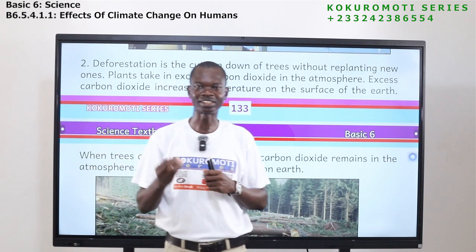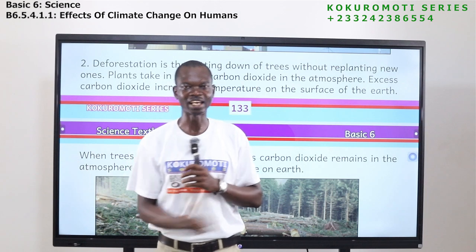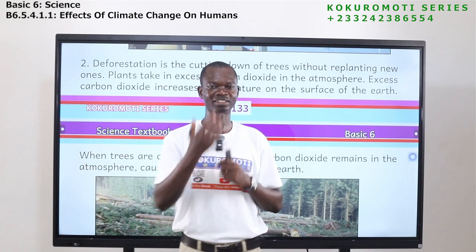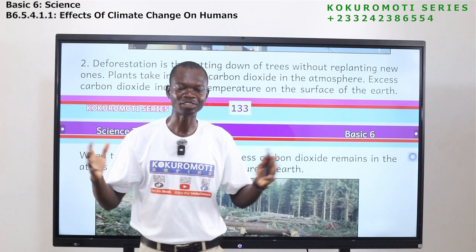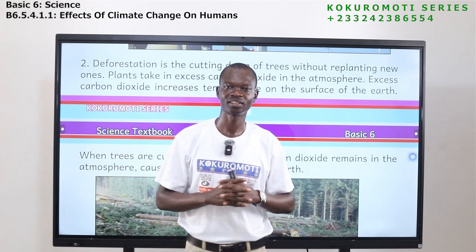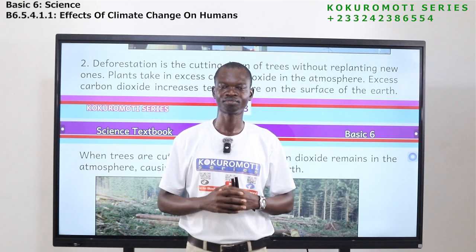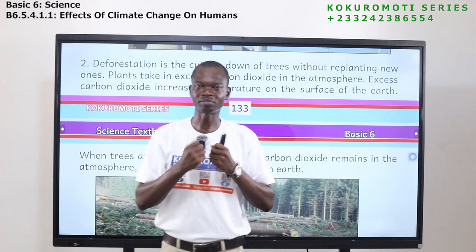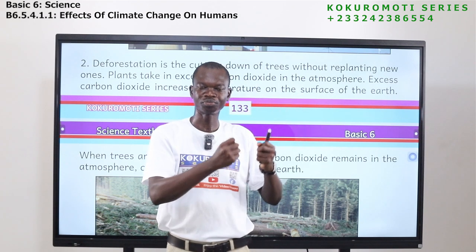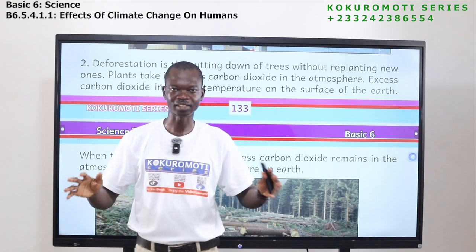They use the carbon dioxide to make their own food. So if plants are not there, if you cut all trees, the carbon dioxide will remain in the atmosphere and the level will increase, because the plants that will absorb them, the plants that will make sure they are removed from the atmosphere, are no more there.